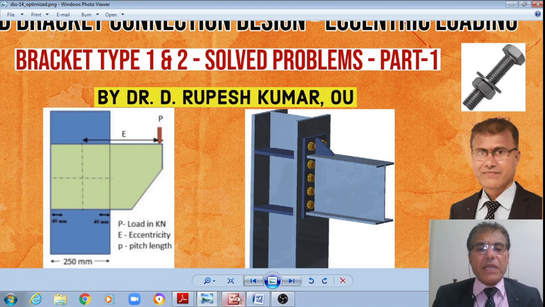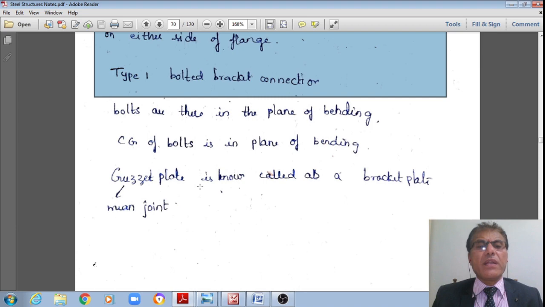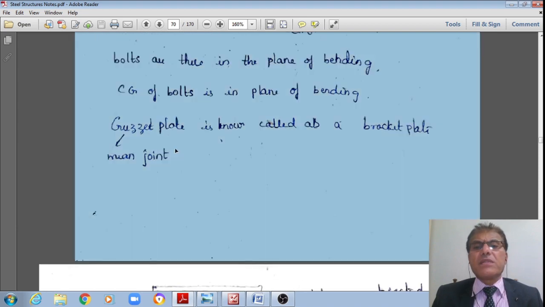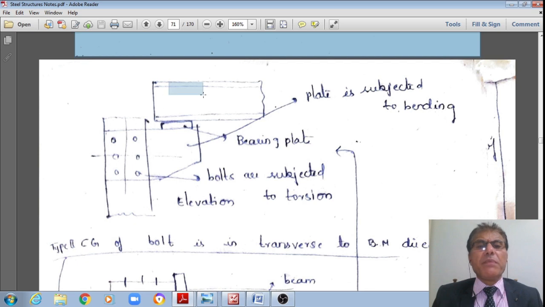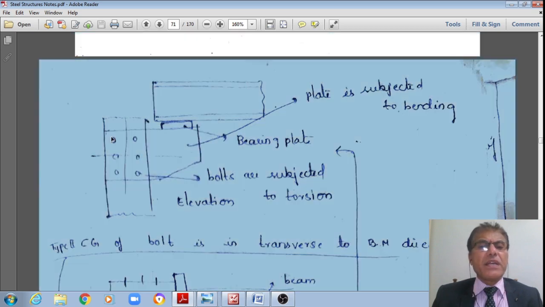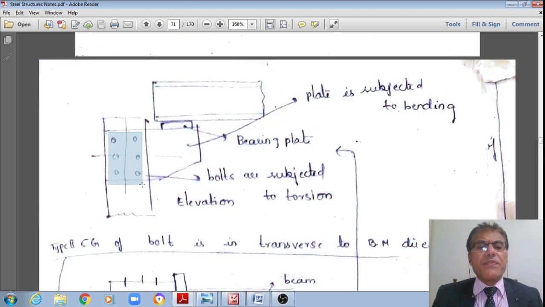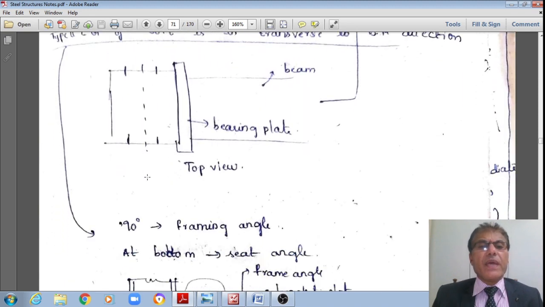Now let us see quickly using IS 800 also, right? Here this is of the type 1, right? This schematic just now shown, right? Beam may be sitting over a bracket plate, which in turn is connected to the flange of a column by means of say a number of rivets which are provided in two rows, right?